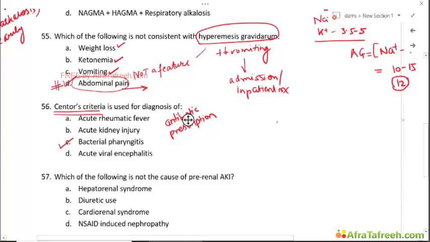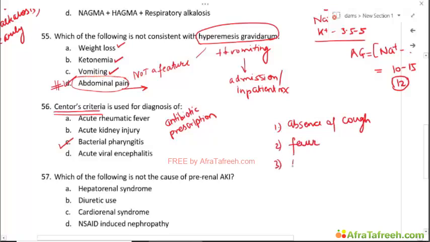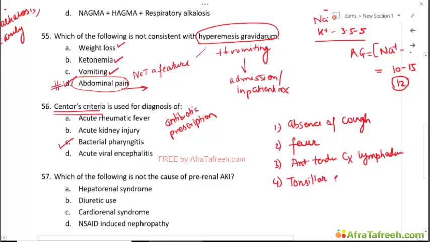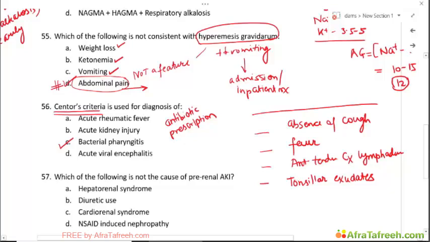In the Centor's criteria, we have: 1, absence of cough. 2nd, presence of fever. 3rd, anterior tender cervical lymphadenopathy. And 4th is tonsillar exudates on examination. Okay, so these are the 4 parameters used in Centor's criteria.